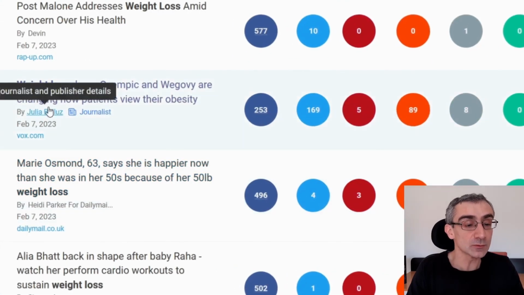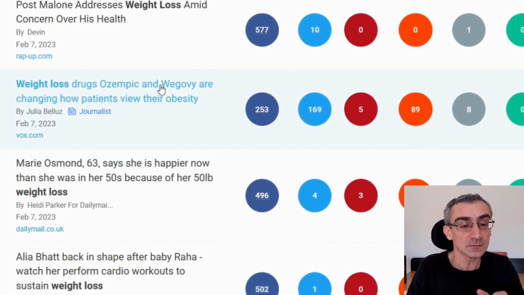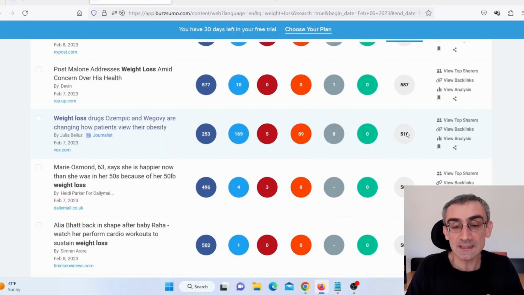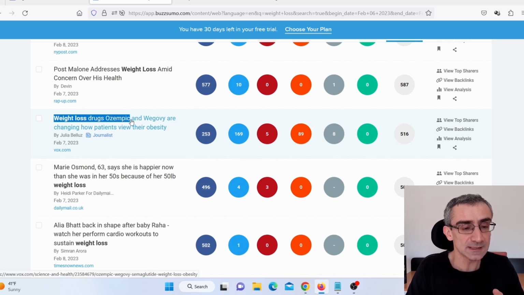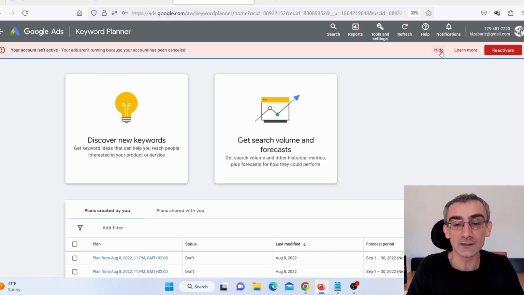For example, look at this. Weight loss drugs, Ozempic, and I don't know how to pronounce this. Look at this, 516 in total engagement. So I actually don't know what this is. I can simply copy this, okay? Control C. And next thing I did, I actually went on Google Keyword Planner.